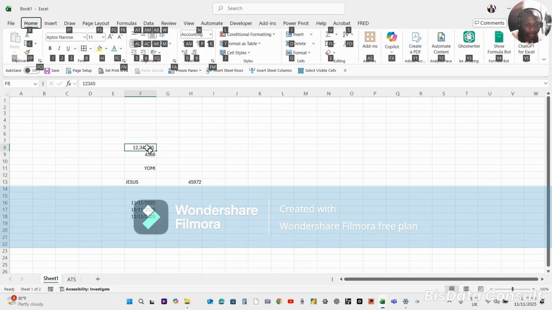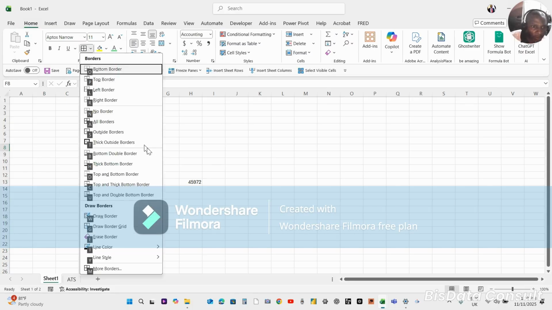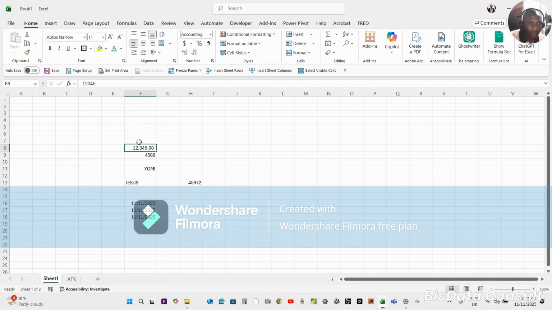Alt H B. Let me pick a bold one so that you can see. Let's play this one, T. You can see. Okay. Now let me move away from it. You can see the border. Can you see that? Okay. Thick black border. You see that? So that is how you can navigate through the ribbon.